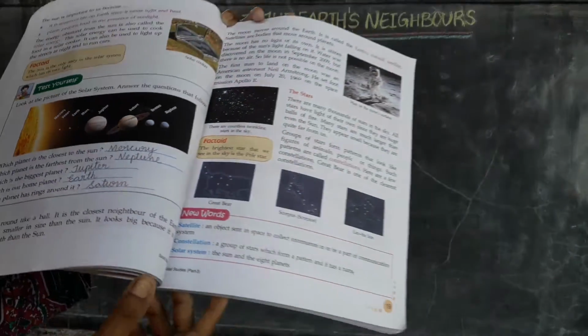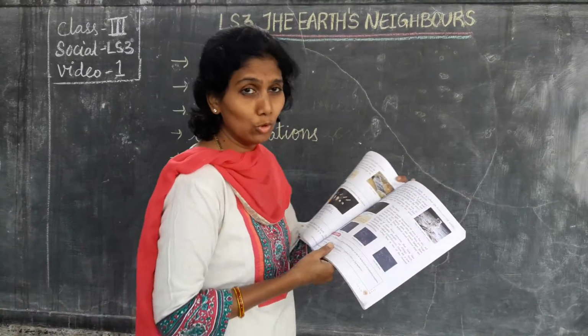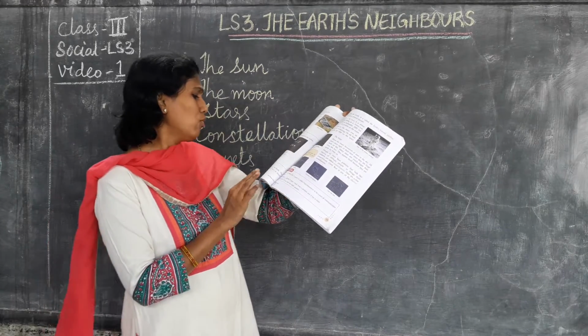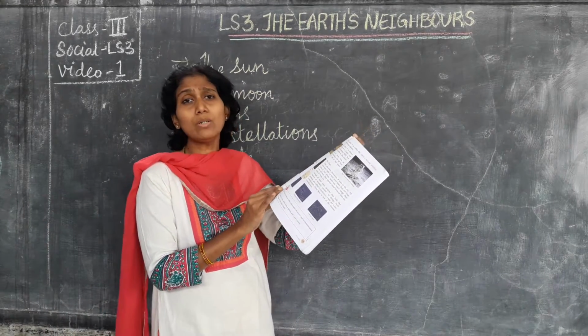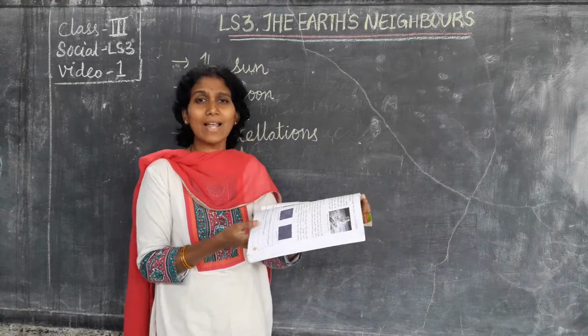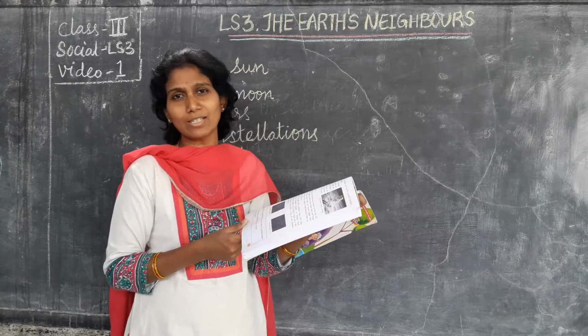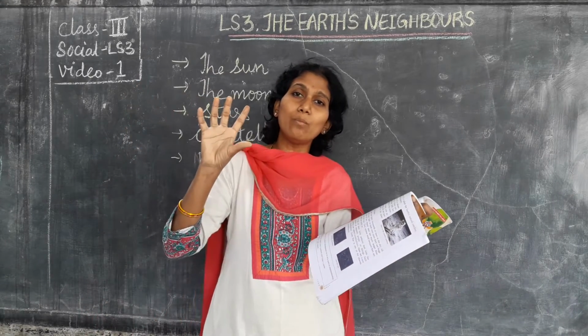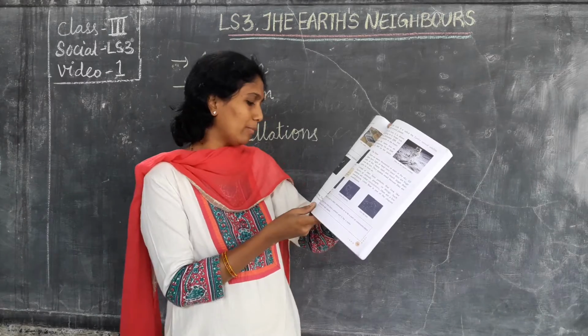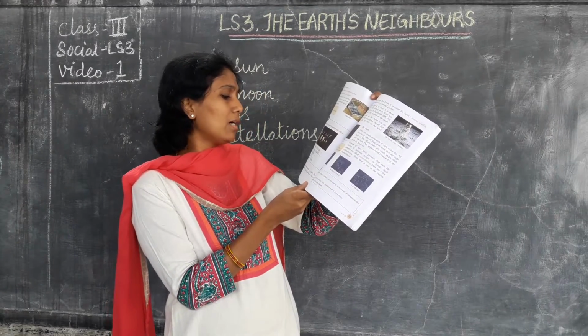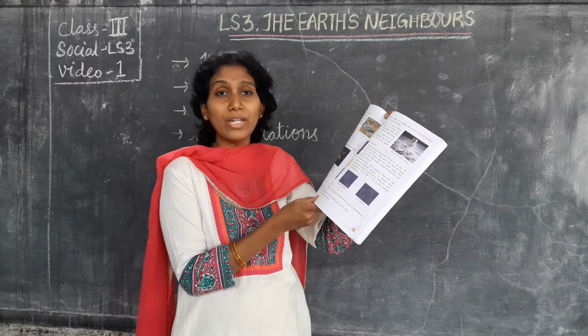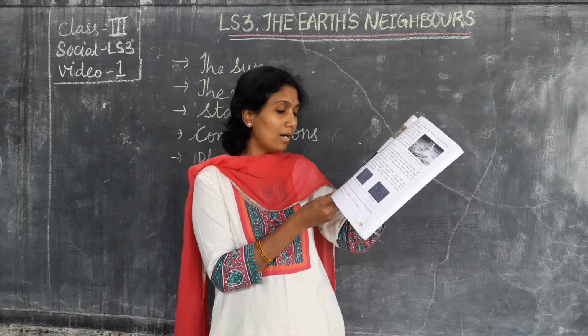Next comes the point of the moon. The moon is round like a ball. By seeing it at night time you can see the moon looks like a white ball. It is the closest neighbor of the earth. It is very near to the earth.